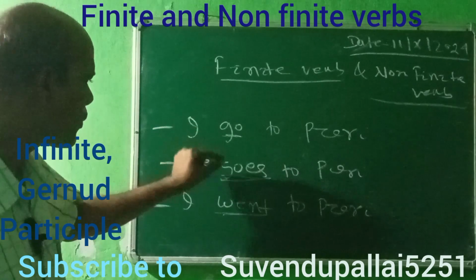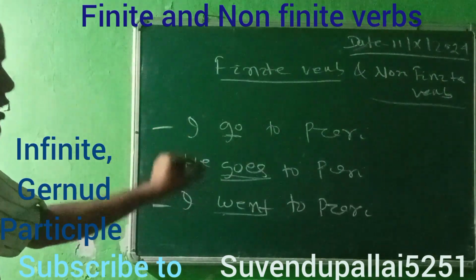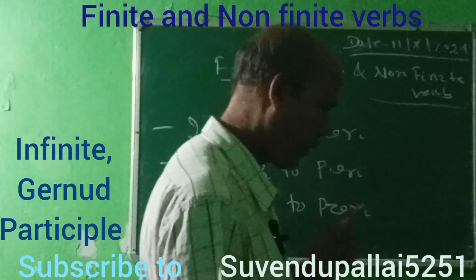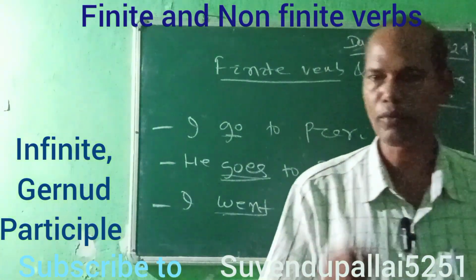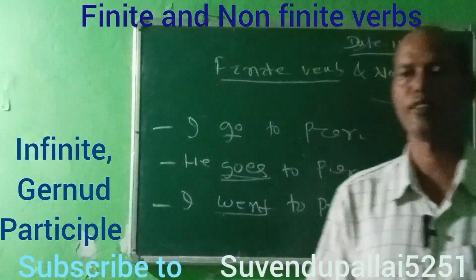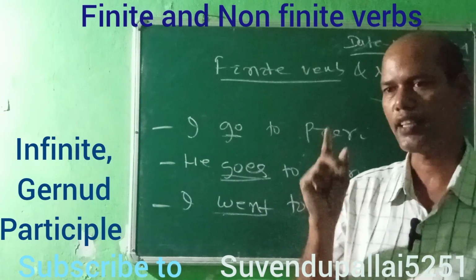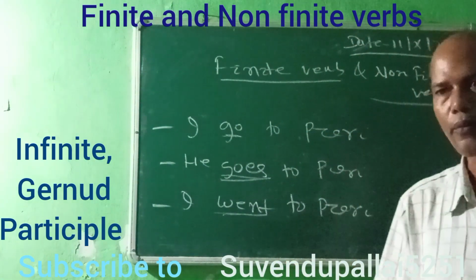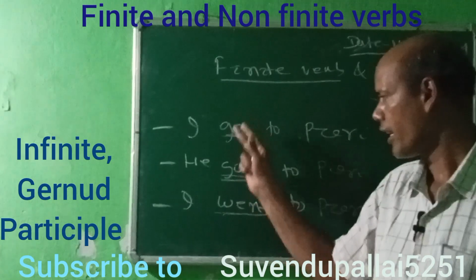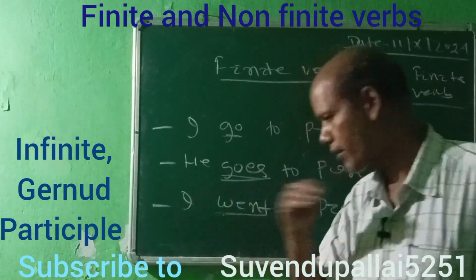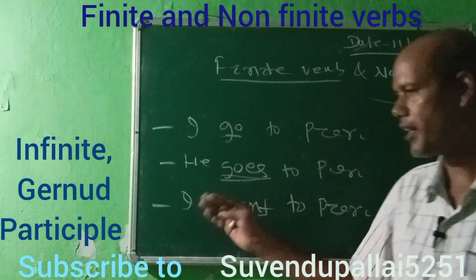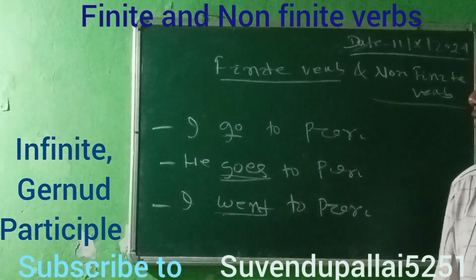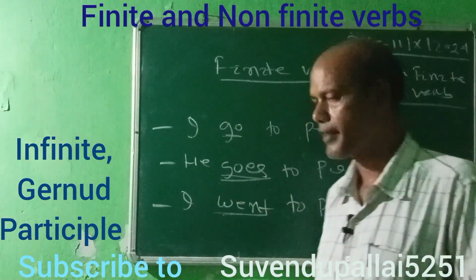So go, goes, went: the verbs are changing. This is called the finite verb. The verb which carries the tense is called finite verb. A finite verb is that verb which changes in case of time, tense, and number.